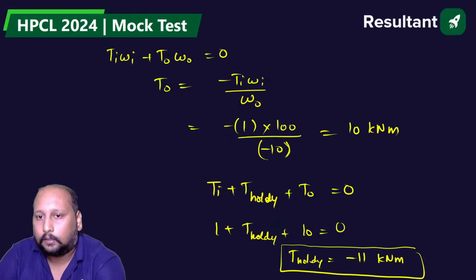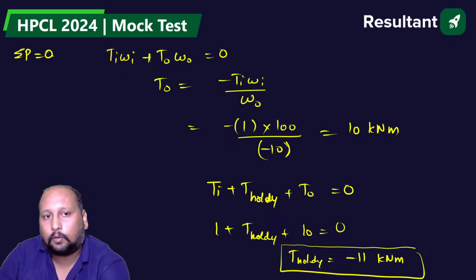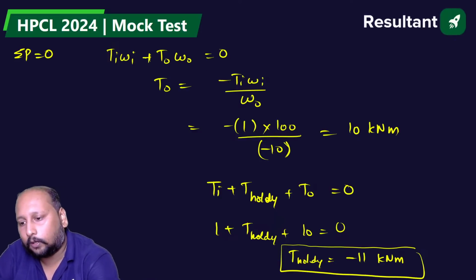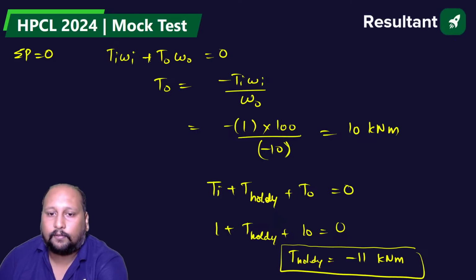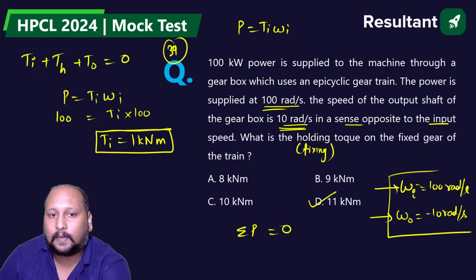Okay, understood this. If I take this on the right hand side, because we know that total power is equal to 0, so input power plus output power equals 0. From here I'm getting the output torque, right? And if I place it over, this is 1 plus 10 in the torque equation. I've already read it, right? This is plus Ti, getting a positive.